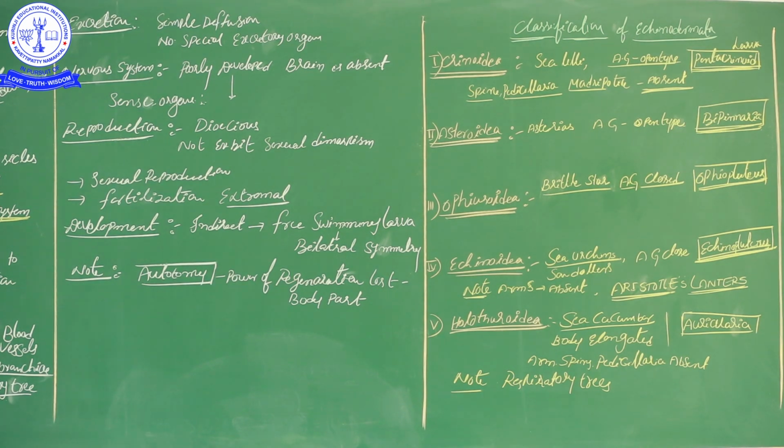Up to now we discussed some of the significant characteristics of Echinodermata.